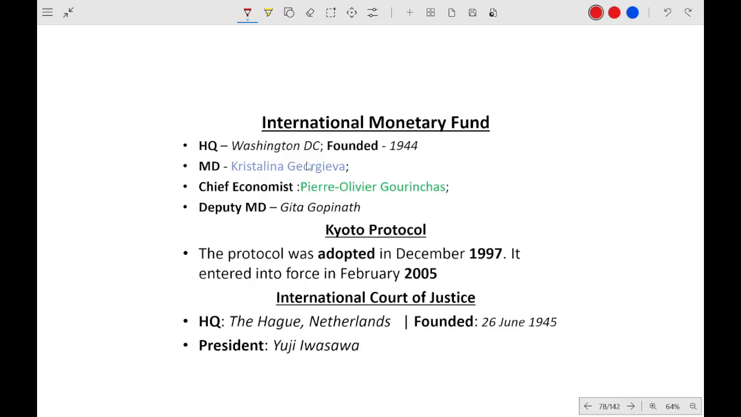And there are some static GK. International Monetary Fund, headquarters Washington DC, founded 1944, Christalina Georgieva. Deputy MD is Gita Gopinath. Kyoto Protocol was adopted in 1997. It came into force in 2005. International Court of Justice, The Hague, Netherlands, founded in 1945. President is Iwasawa.